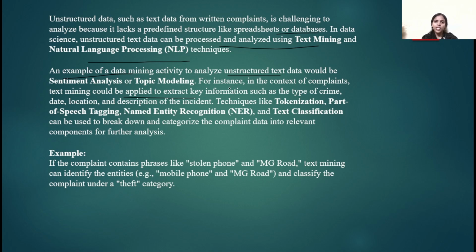There are the following techniques used in text mining: tokenization, part of speech tagging, named entity recognition, and text classification, which we will discuss later in the second question in detail. These are used to break down and categorize the complete data into relevant components for further analysis. For example, if the complaint contains phrases like stolen phone and MG Road, text mining is used to identify the entities like mobile phone and MG Road and classify the complaint under a theft category.